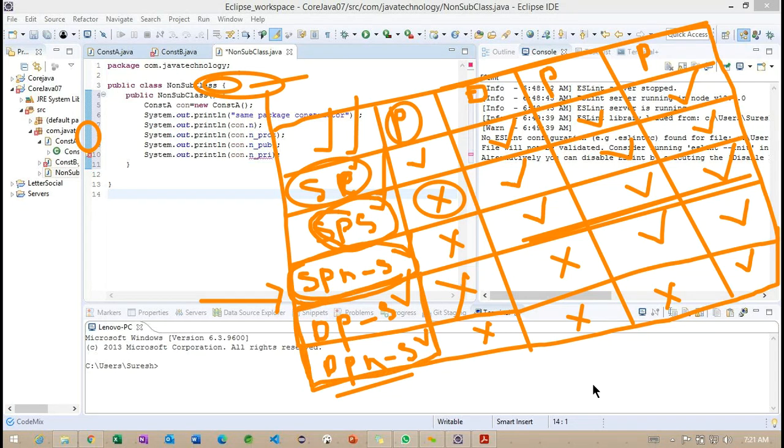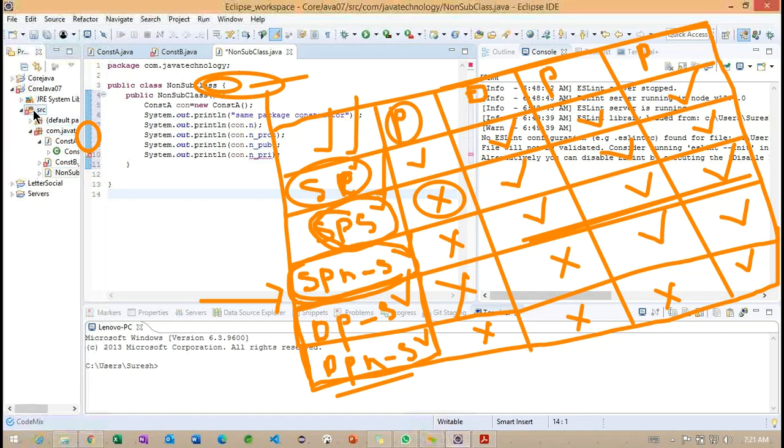Okay, now we'll go for the remaining two sections here. To work on these, we need to create a different package. So how am I going to create it here?